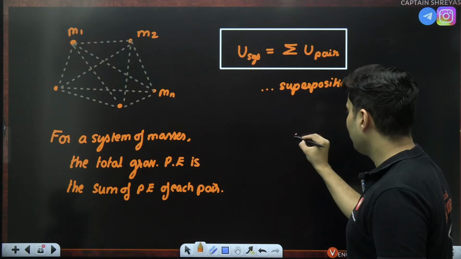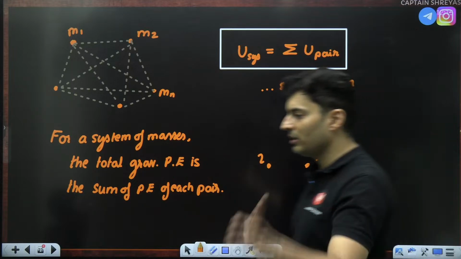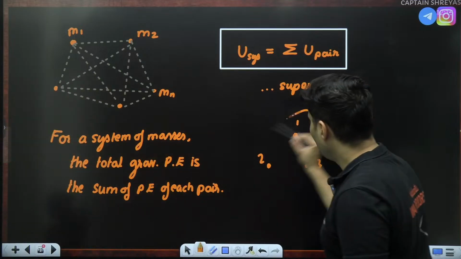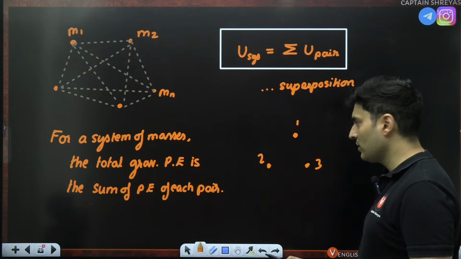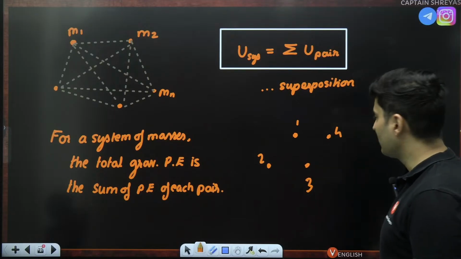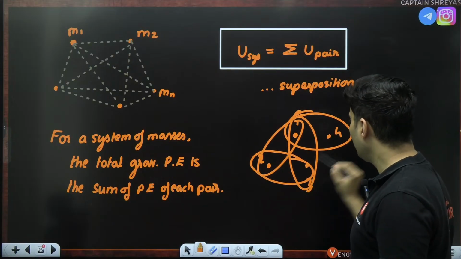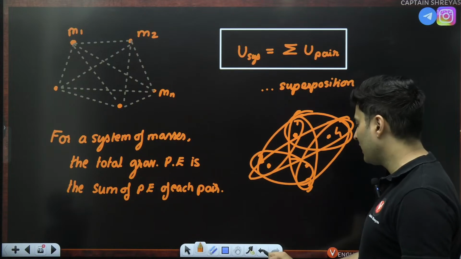Tell me one thing, if there are three masses, 1, 2, 3, how many pairs will be formed? Quickly put it up in the chat box. I want to read your answers. If there are three masses, how many pairs will you get? 1 and 2 will have some potential energy. 1 and 3 will have, 2 and 3 will have. How many pairs you got? 3 pairs you got. Okay. What if there are 4 masses? 1 with 2, 1 with 3, 1 with 4, 2 with 3, 3 with 4, 2 with 4. I think there were 6 pairs which were formed.